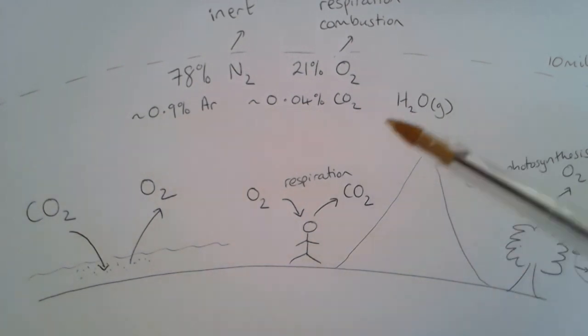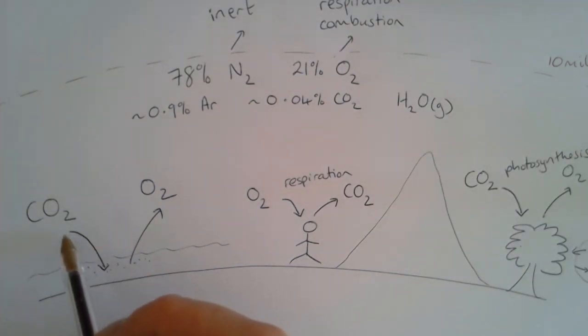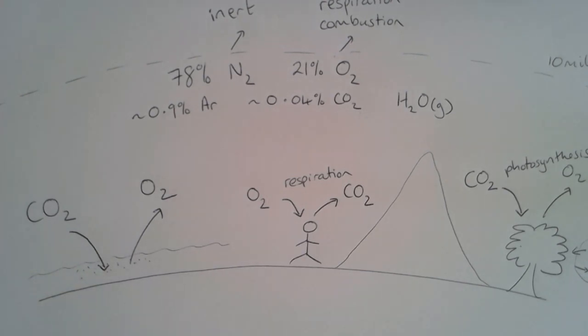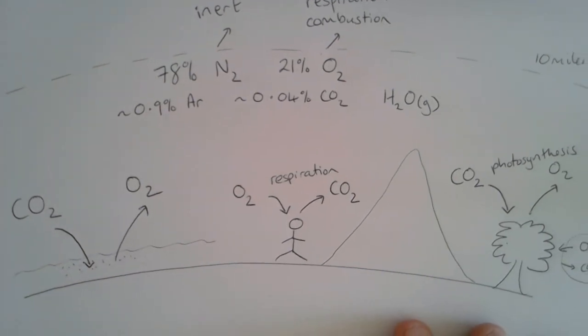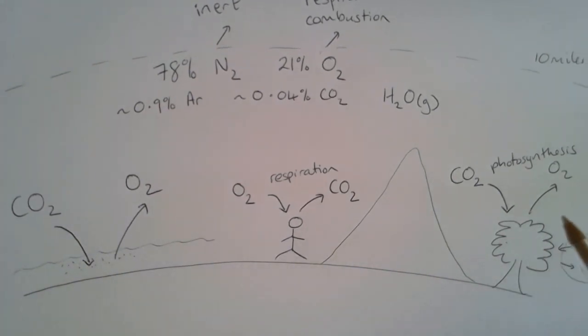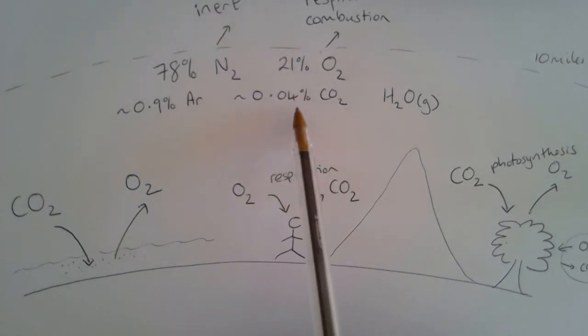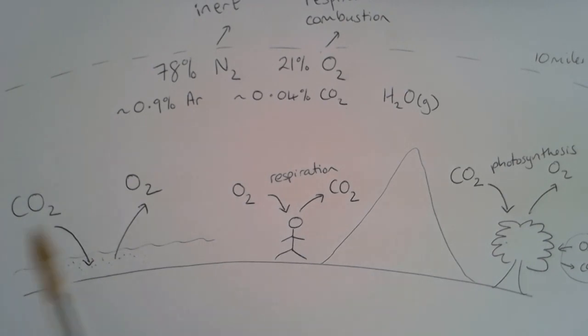That's because it's taken in by photosynthetic organisms, phytoplankton and plant life, and oxygen is released. There are other processes that remove carbon dioxide from the atmosphere. Some of it's also dissolved in the Earth's oceans, and we'll deal with that in a future lesson.